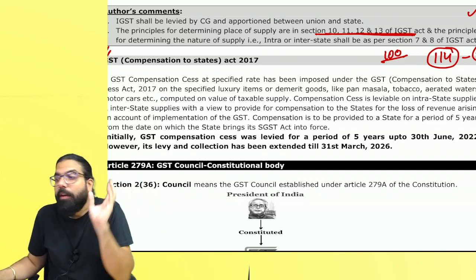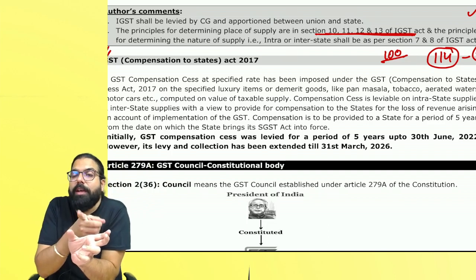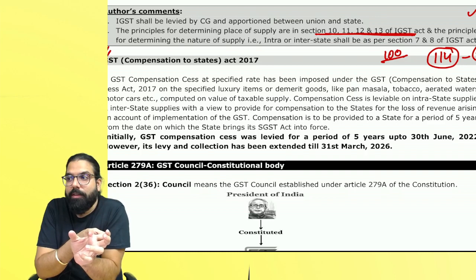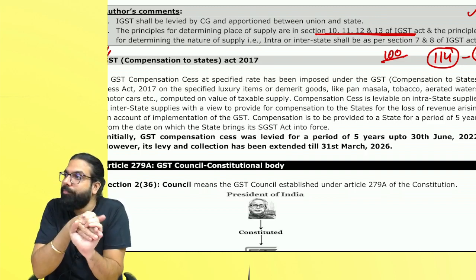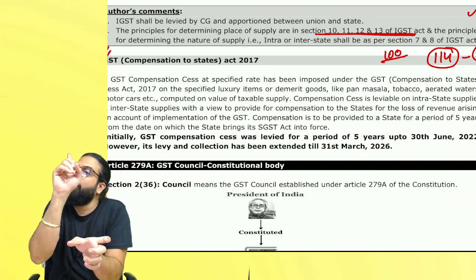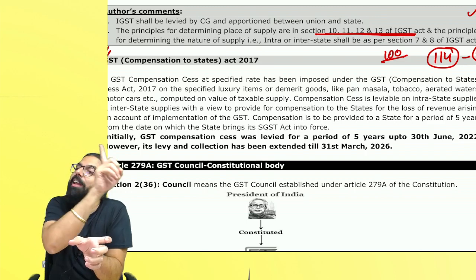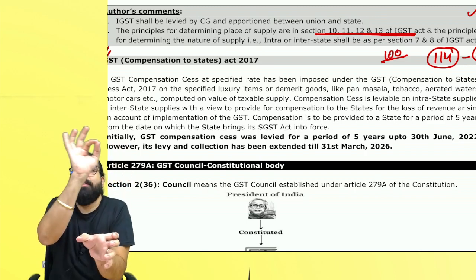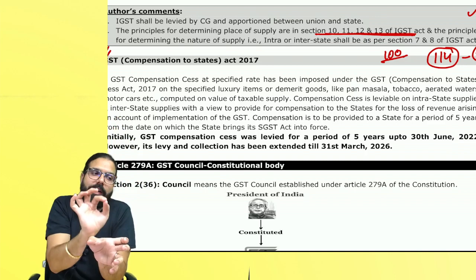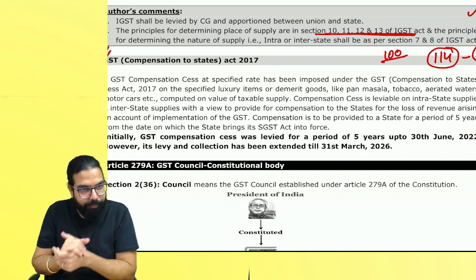Now to collect GST compensation cess, there has to be an act. So the government introduced the GST Compensation to States Act. Under the GST Compensation to States Act, the government started collecting GST compensation cess.